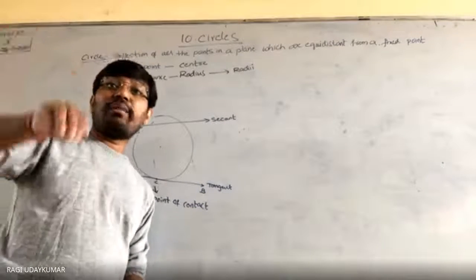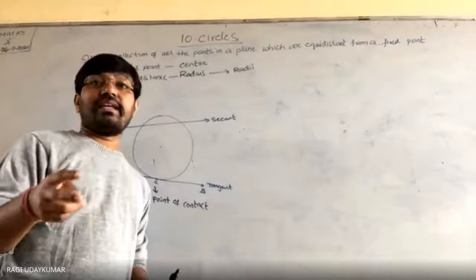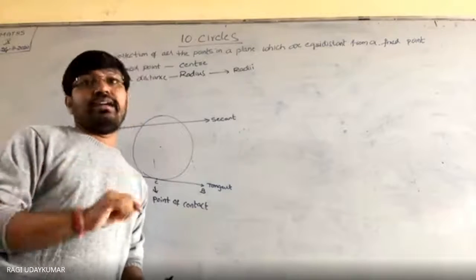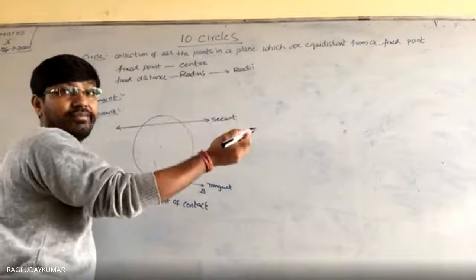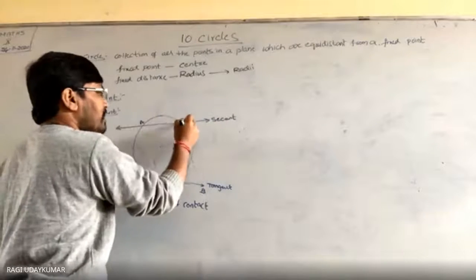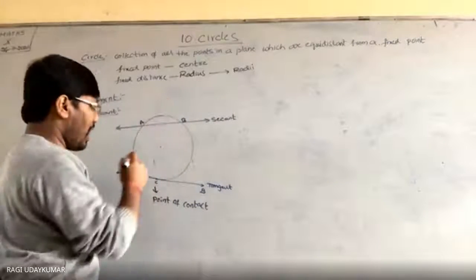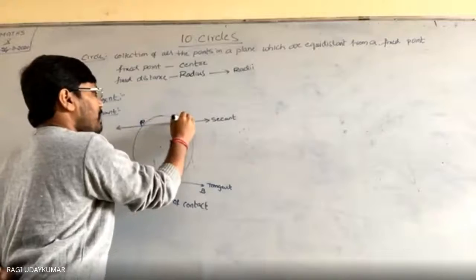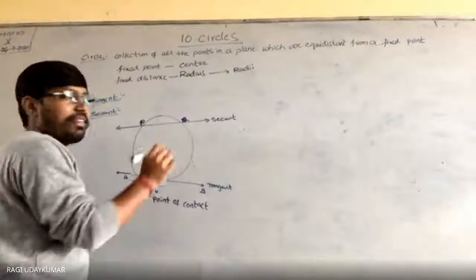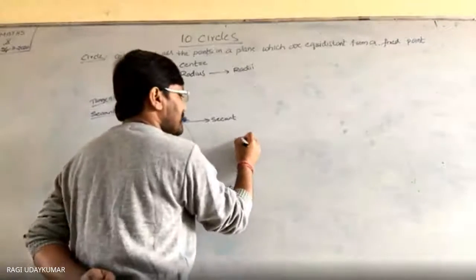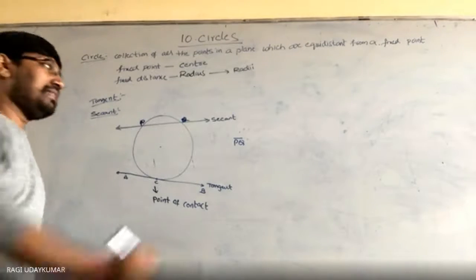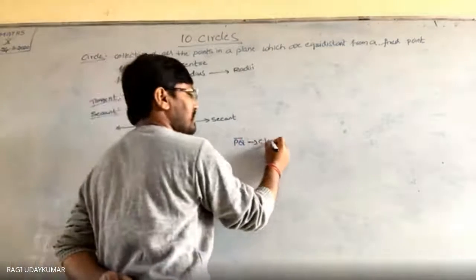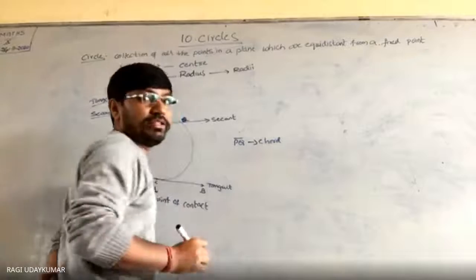A line segment joining any 2 points of the circle is called a chord. There is a difference: this is a line, that is a line segment. Suppose we take PQ in this figure. I am going to ask, what is this? Can you tell? This is a chord, because the symbol shows this is a line segment.